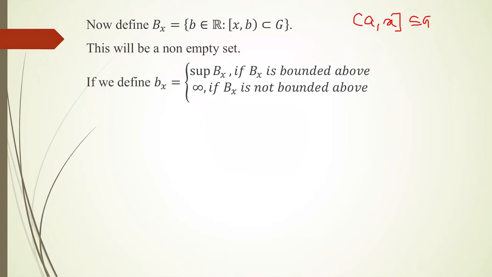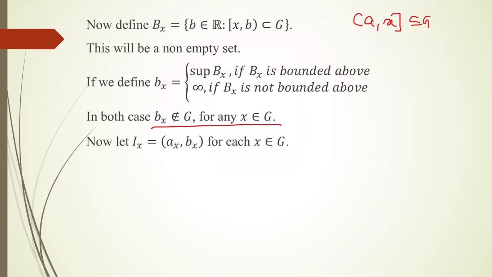And I am defining small b_x as supremum of capital B_x if capital B_x is bounded above, and as infinity if capital B_x is not bounded above. Here also we can prove that this b_x is not an element of G for any x element of G. We should note this also.